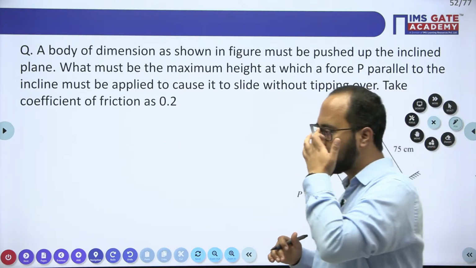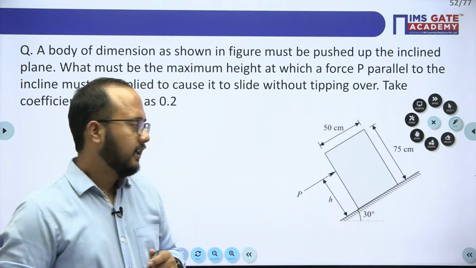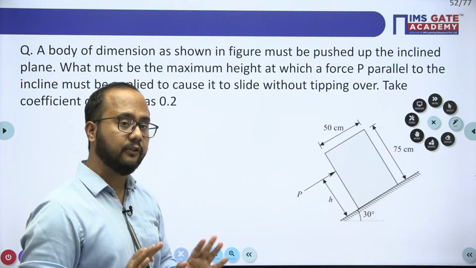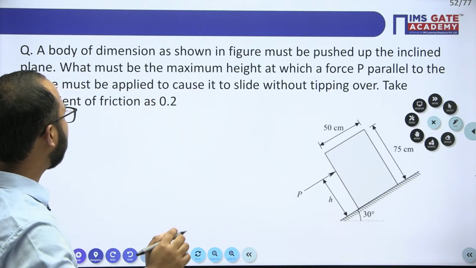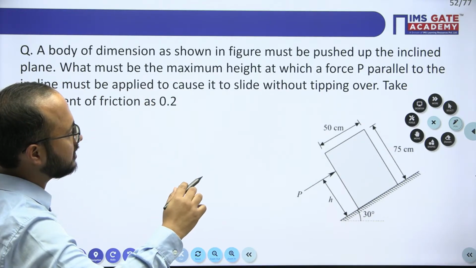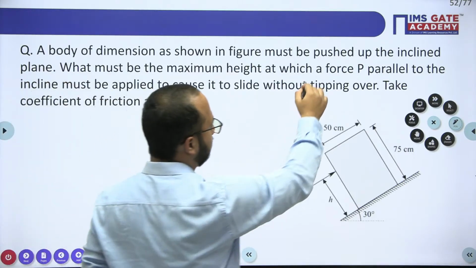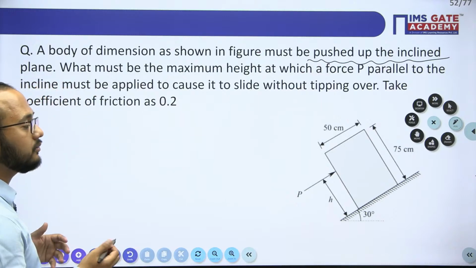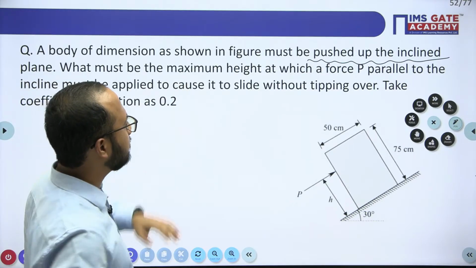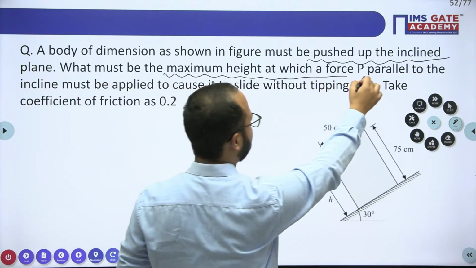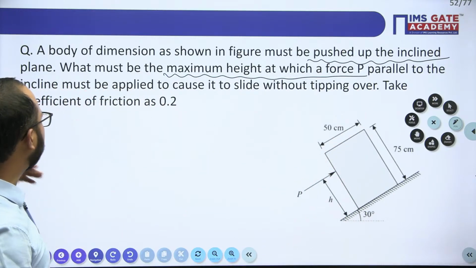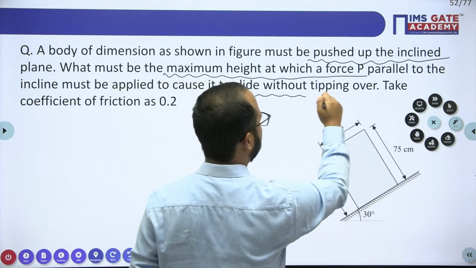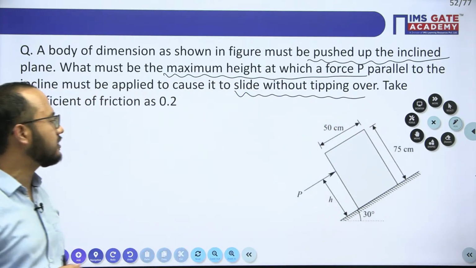So try to solve this question, a very important one. Before solving, read the question carefully. A body of dimension as shown in figure must be pushed up the inclined plane. So from the question language it is clear it is moving up the plane. What must be the maximum height at which force P should be applied parallel to the incline so as to cause it to slide without tipping over? Take the coefficient of friction as 0.2.